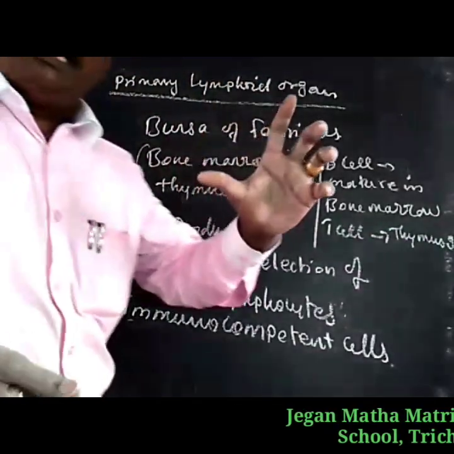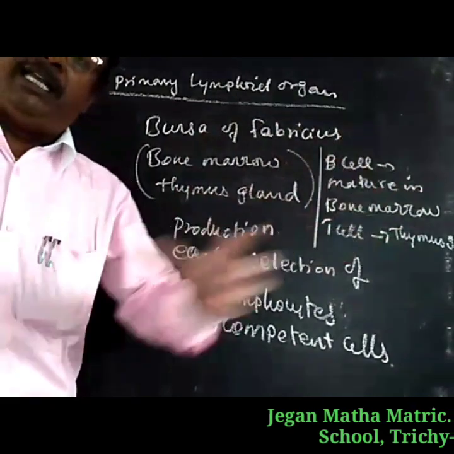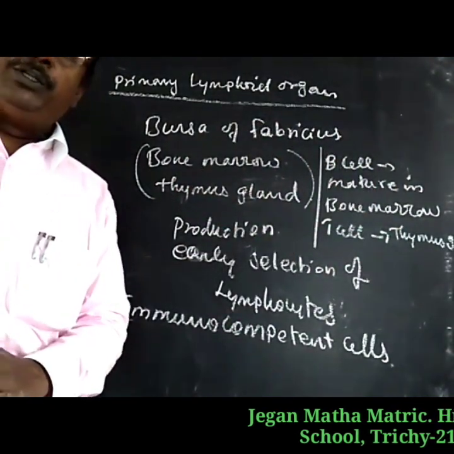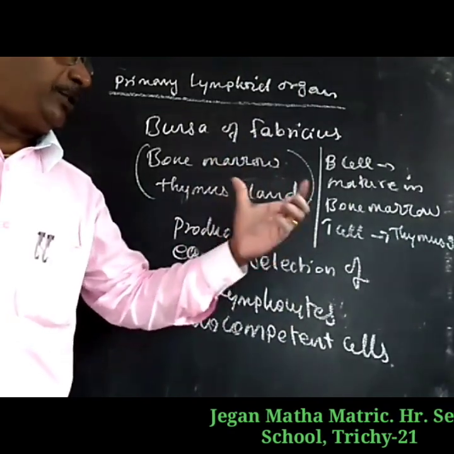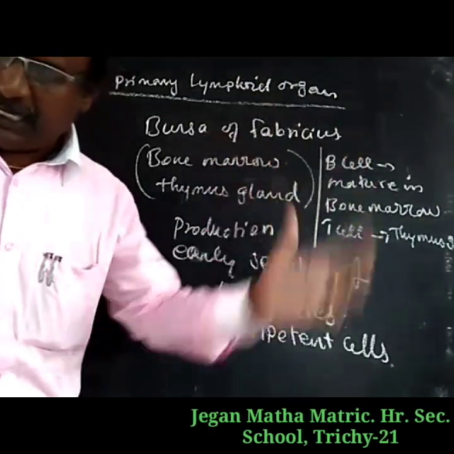So both the B cells and the T cells mature in different organs. B lymphocytes mature in the bone marrow, and T cells mature in the thymus gland.